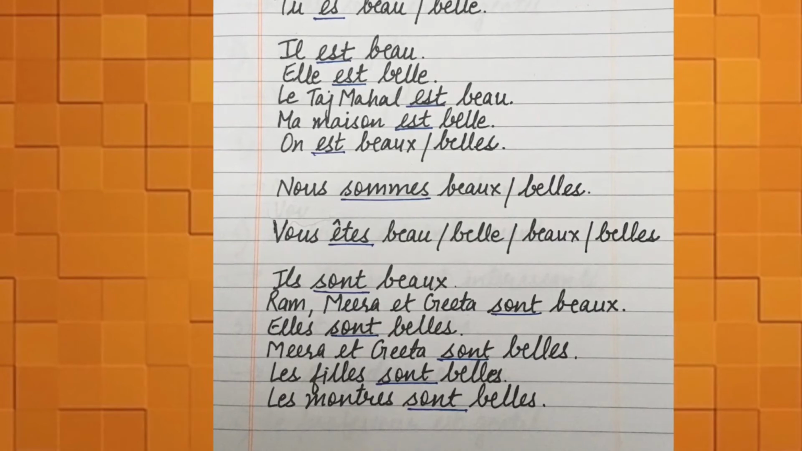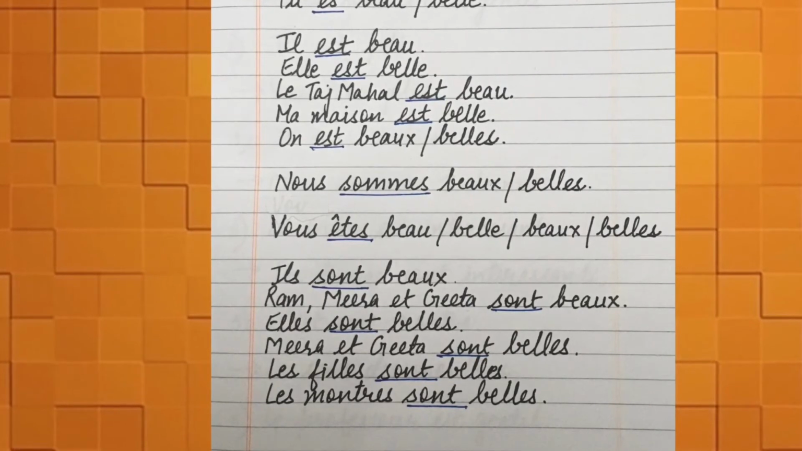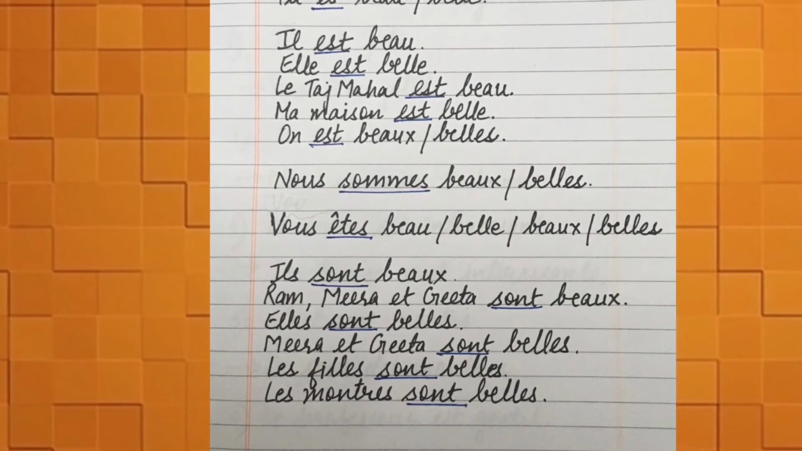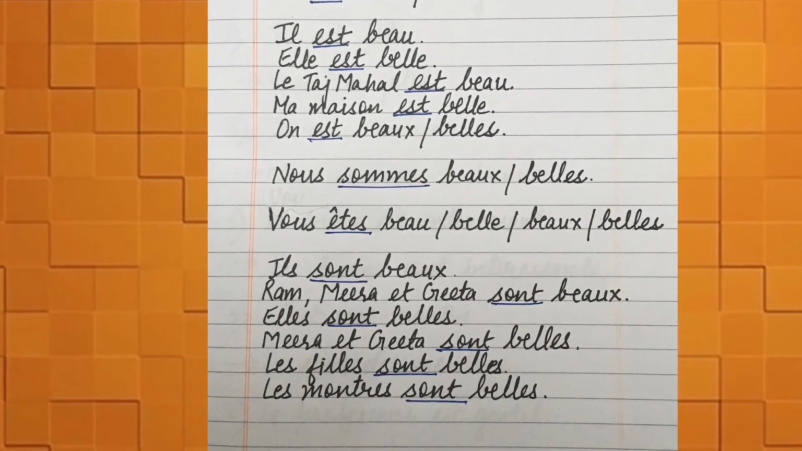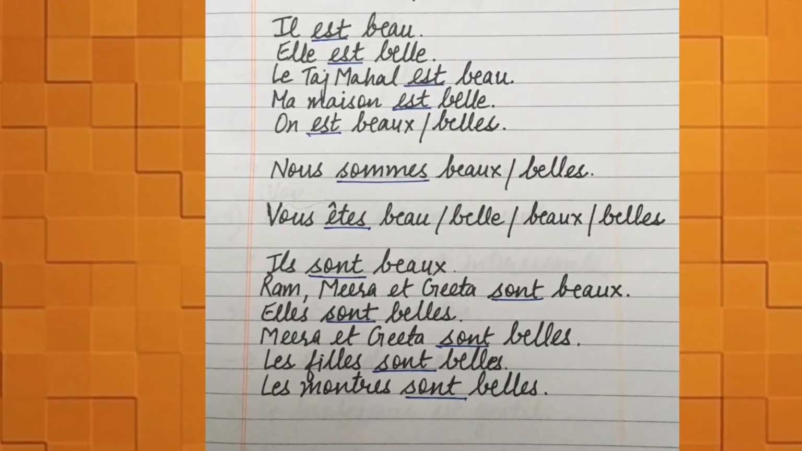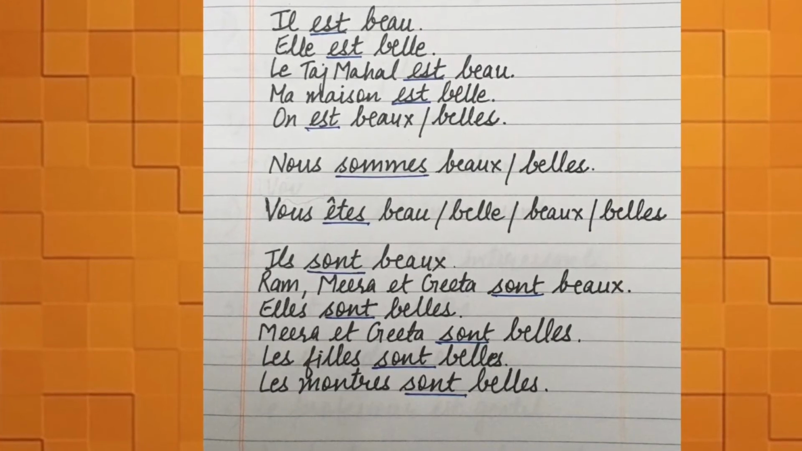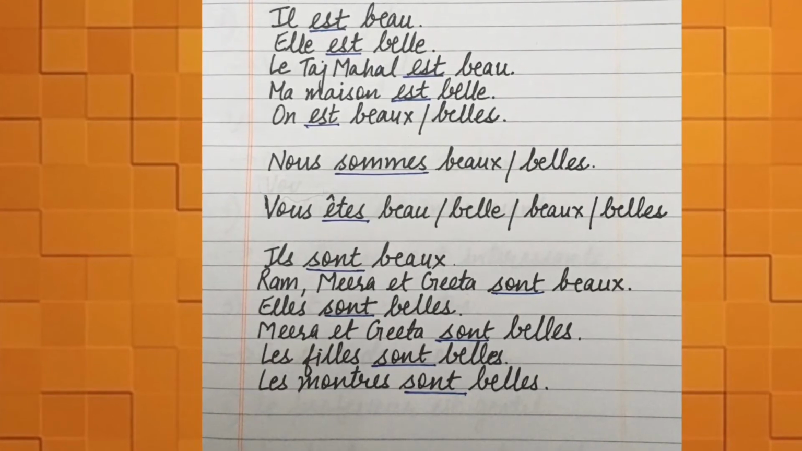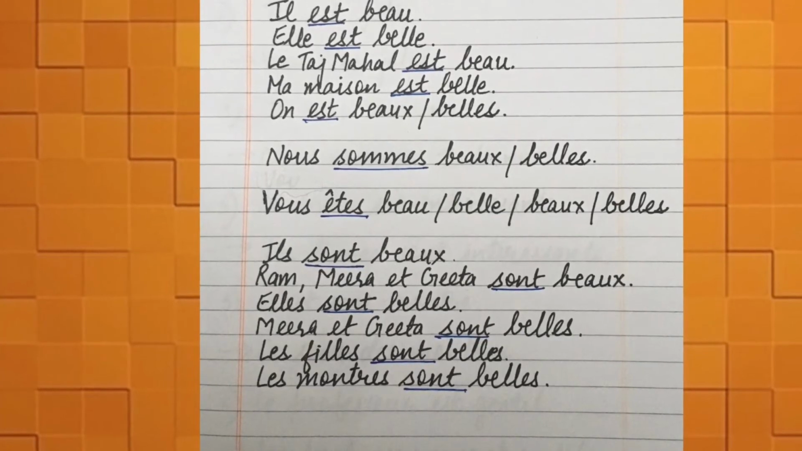Next is elles sont belles, meaning they are beautiful. It is girls, girls are beautiful. Elles sont belles. So we are using the feminine form, belle. Next is Meera et Geeta sont belles. Two girls are there, so sont will be used and belles. Next is les filles sont belles. The girls are beautiful.